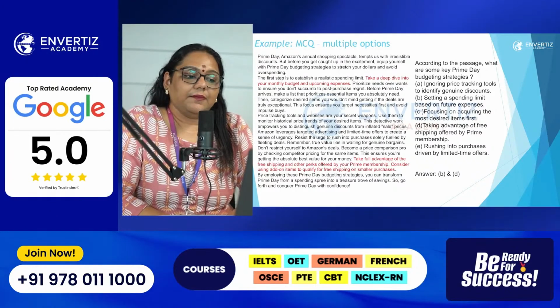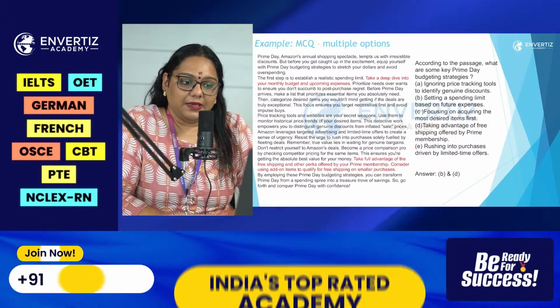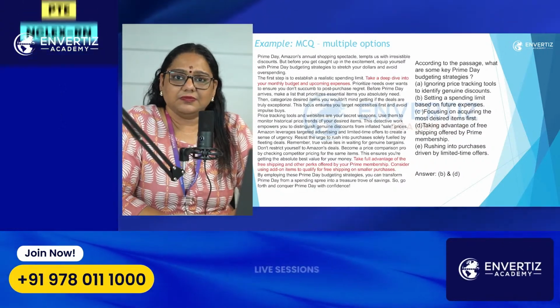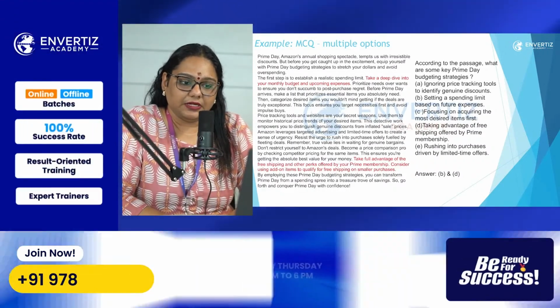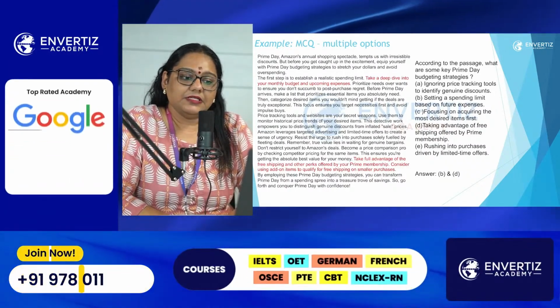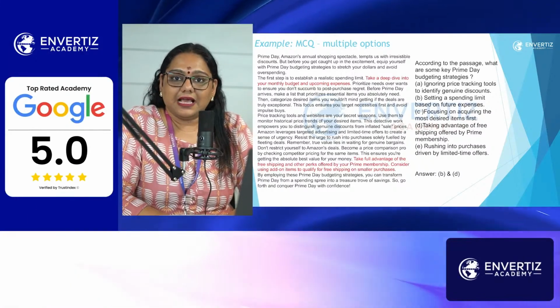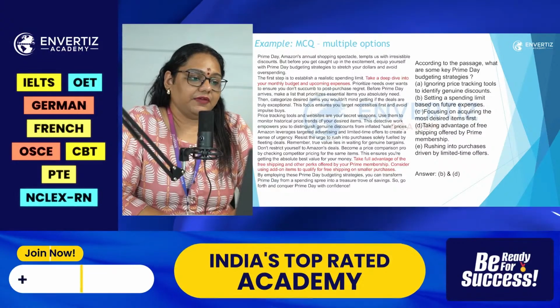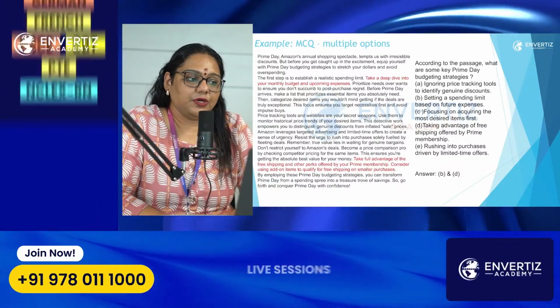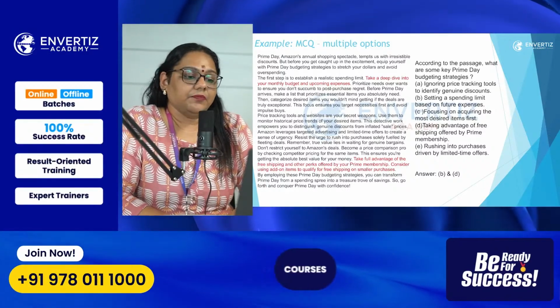Coming again to the options, we cannot say A because nothing is mentioned about ignoring price tracking tools. B, yes, it is mentioned: setting a spending limit based on future expenses. We do not have the same words, but it's given here as take a deep dive into your monthly budget and upcoming expenses, which means the same thing.